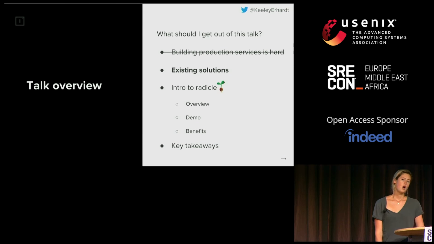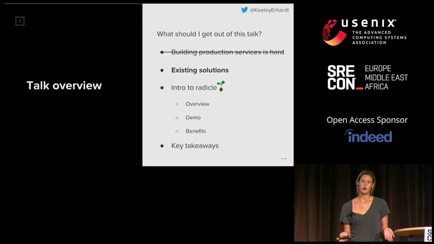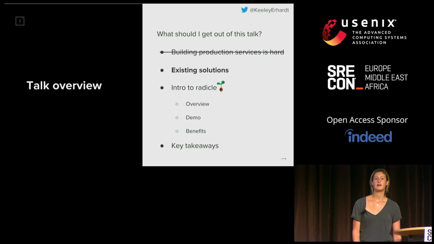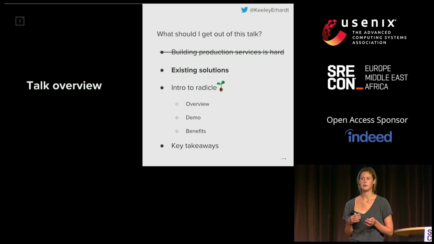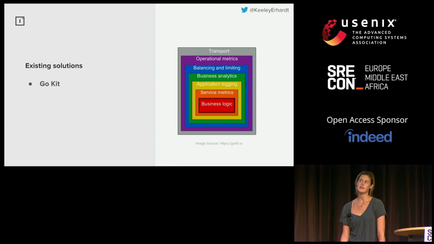So Improbable is hardly the first place to notice that there could be ways that we could make the building of production services a bit easier. There are some projects that already exist in the Go community to help with the development of production services. Show of hands, has anyone heard of, for example, GoKit or GoMicro? So a few people, yeah, these are pretty common. I will very briefly touch on these, and I can provide links at the end if you want to do more reading on these. But what GoKit is, it presents itself as a standard toolkit for building microservices.